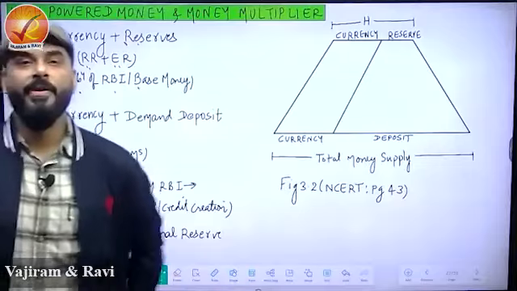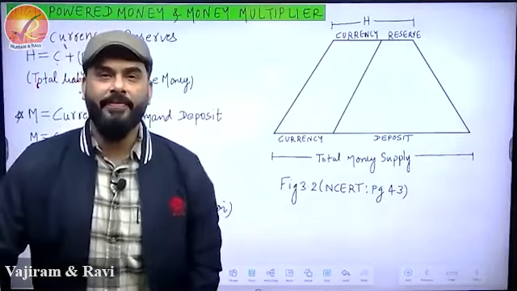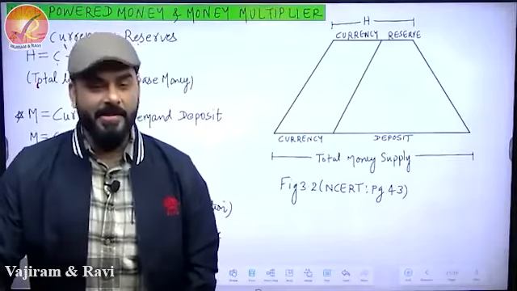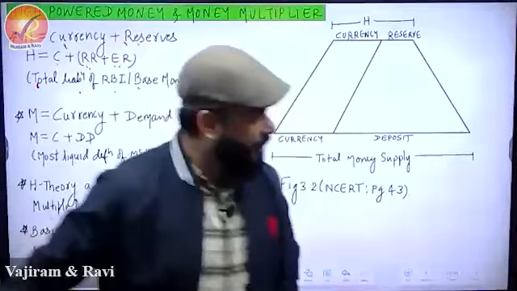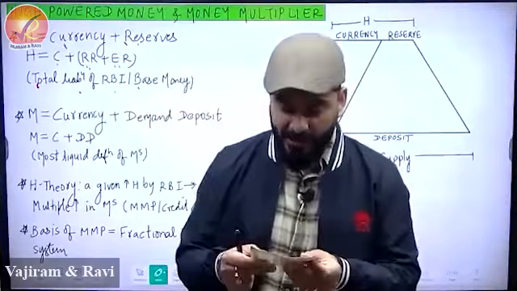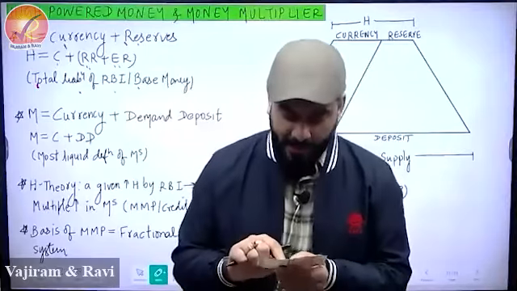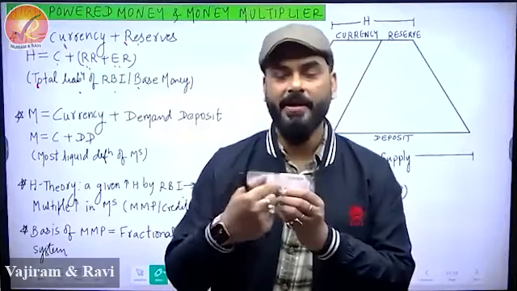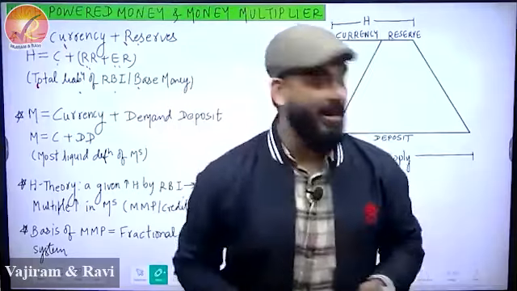Who released this currency for the first time in the economy? RBI. And when RBI releases the currency, if you look at a currency note you are holding, you will see that something is written. It is written that I promise to pay the bearer the sum of 100 rupees. Why do they need to write a promise?